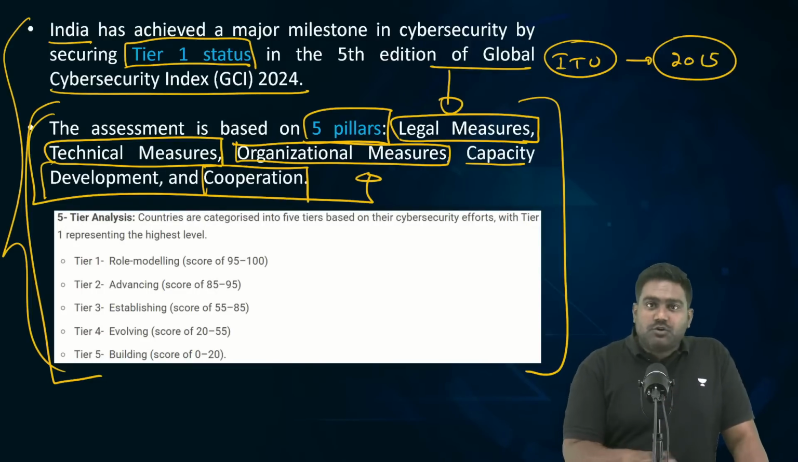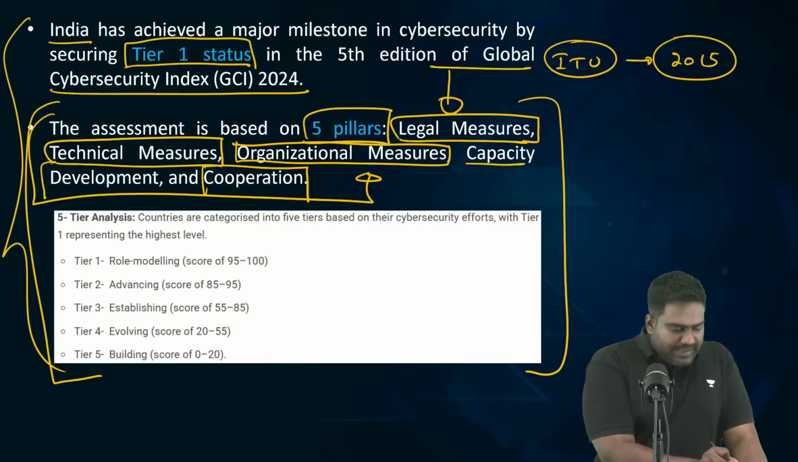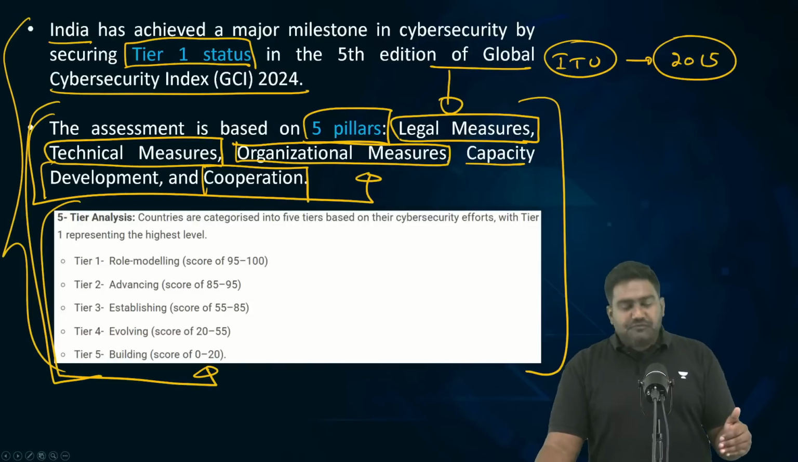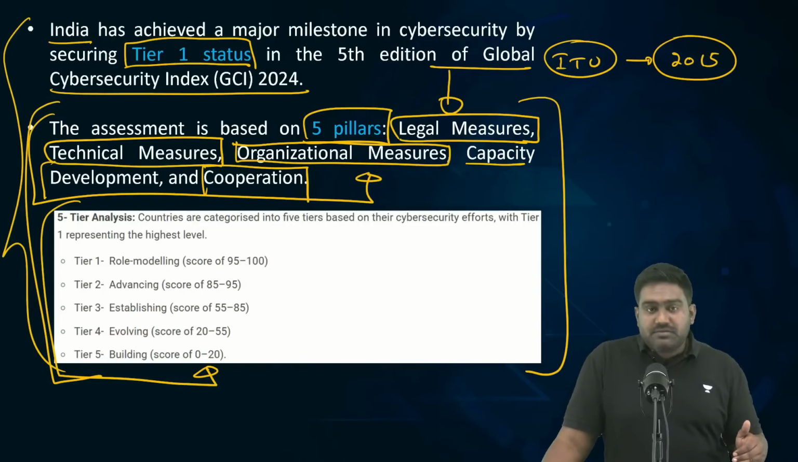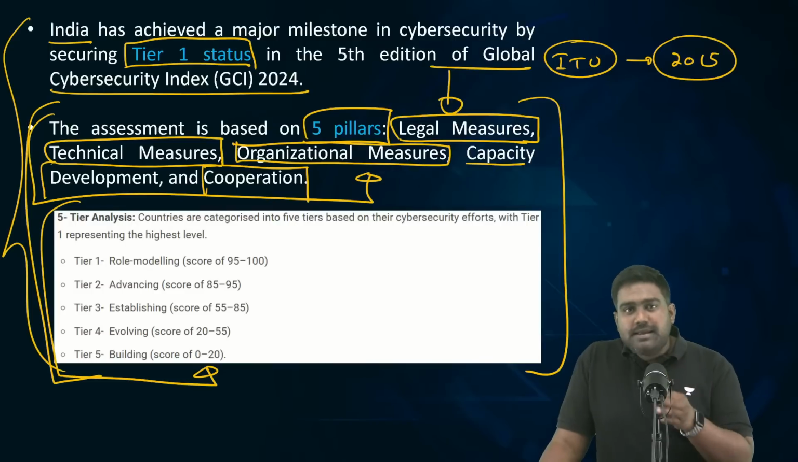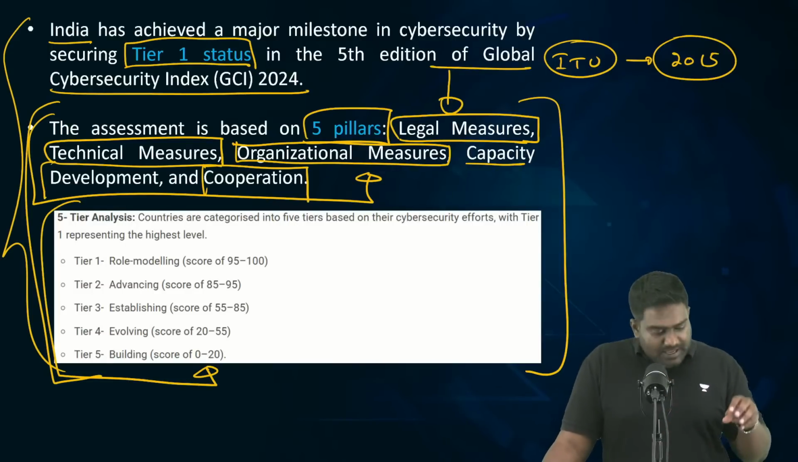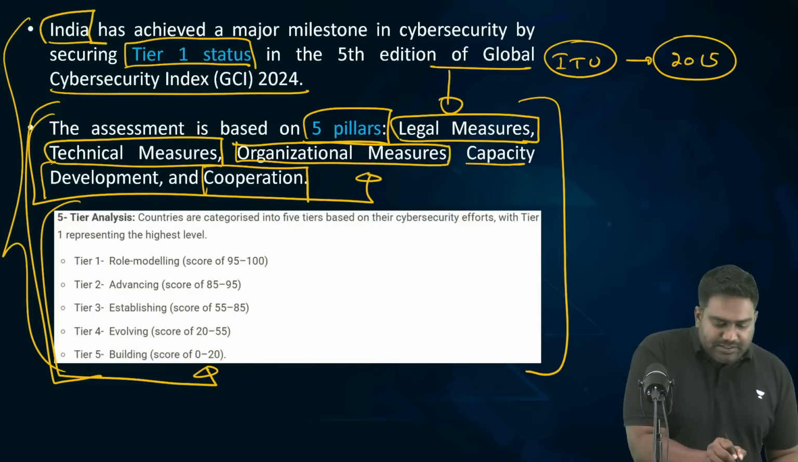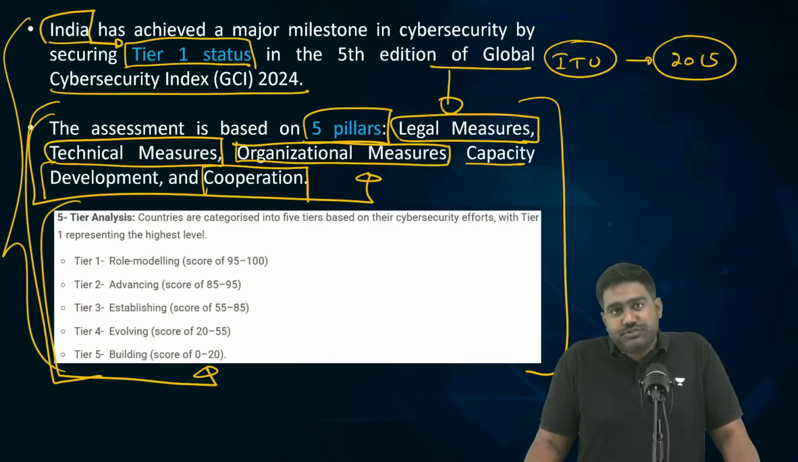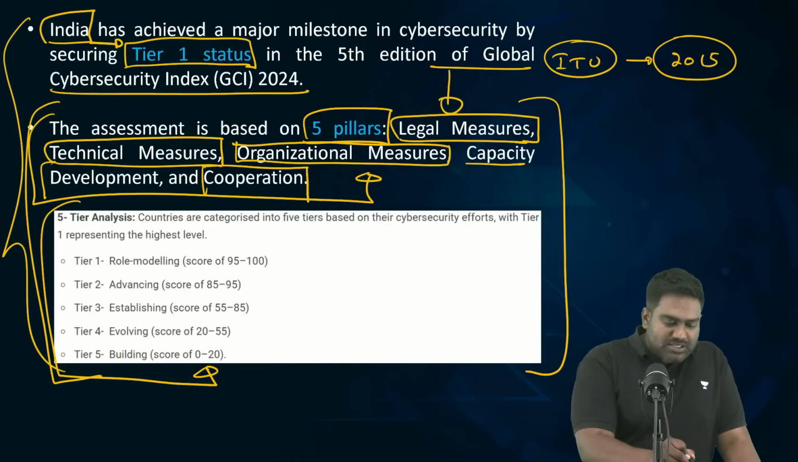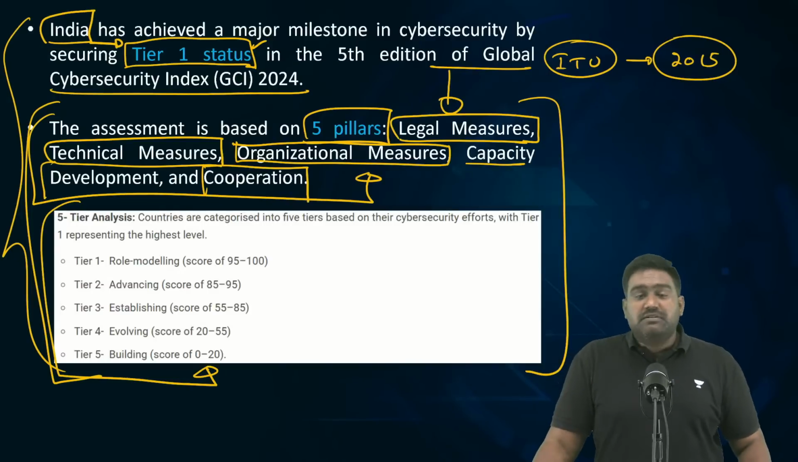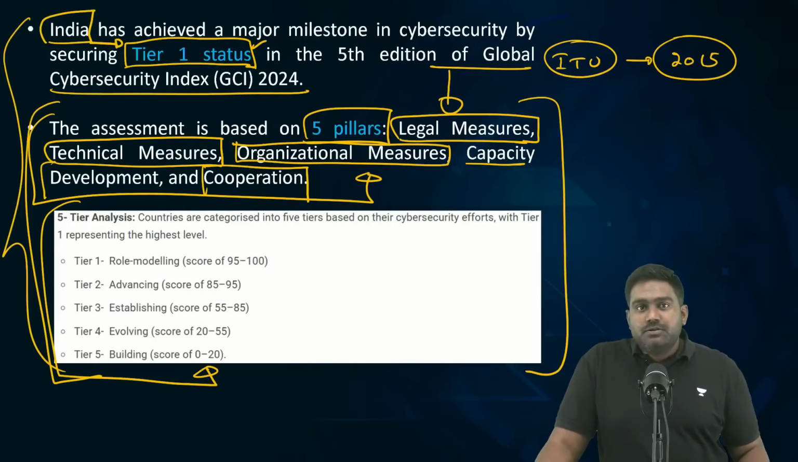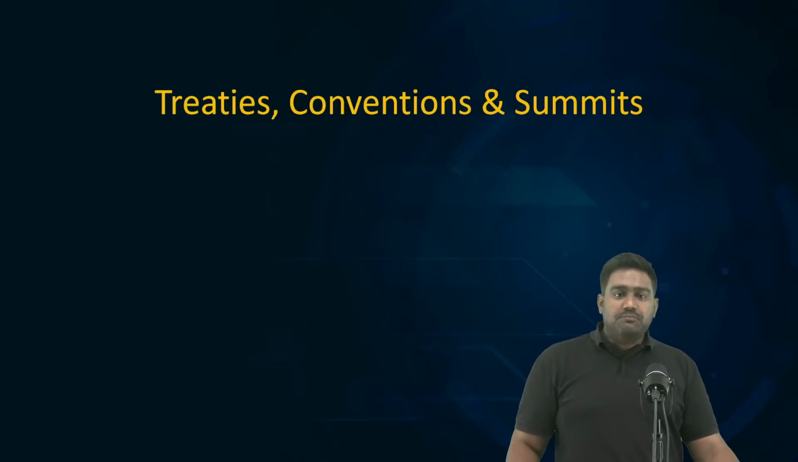So these five parameters or five pillars are used, based on which a country is ranked, placed in one of the five tiers: tier 1, tier 2, tier 3, tier 4, tier 5. The best performing countries, which have the best cybersecurity measures, they fall under tier 1. So India has achieved a big milestone. For the first time, we have been rated as a tier 1 country with regard to cybersecurity measures. That shows the improvement India has made when it comes to cybersecurity. So now India enjoys the tier 1 status with other major military powers and major developed economies. So that's why I think this topic is very relevant, very, very important.